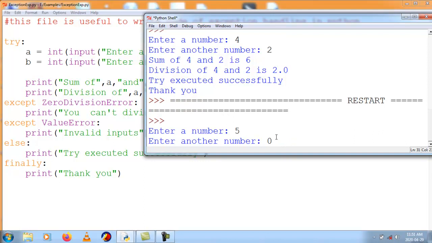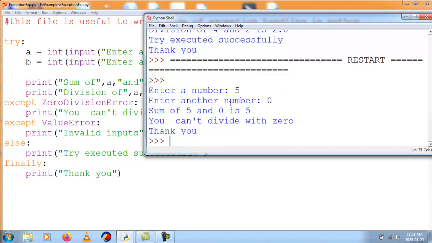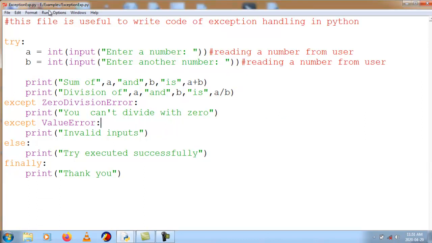The sum will happen, but the division is not possible. That means I will get an error called ZeroDivisionError, then else will be ignored and finally will get executed automatically. So here you can't see the else statement, the try executed message. Clear? The sum is happening and there is an error, ZeroDivisionError, and thank you finally, else is ignored here. And we'll check with another exception.